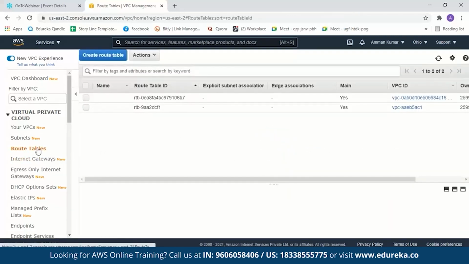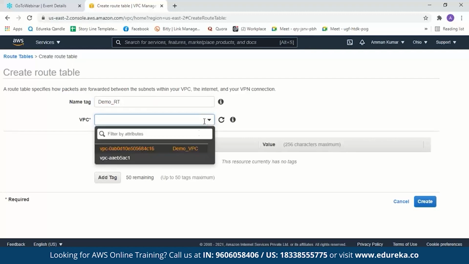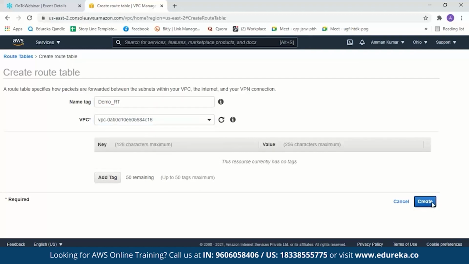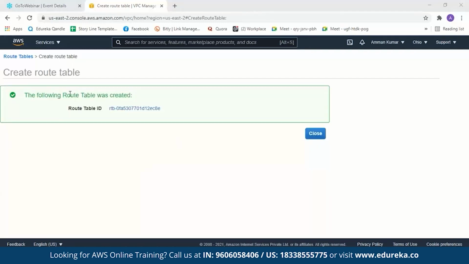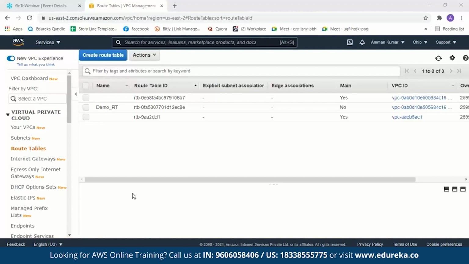Now as I mentioned before, a route table determines where the network traffic from a VPC is directed. These are some of the default route tables, but we'll create a new route table. So now we have to name the route table. Let us name it Demo Route Table. And we have to attach a VPC to it. Here is our VPC. Let us create it. We'll get a message saying the following route table was created, and here is the route table ID. We close it.